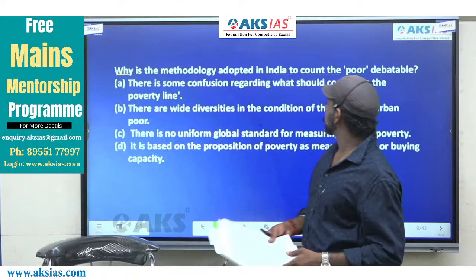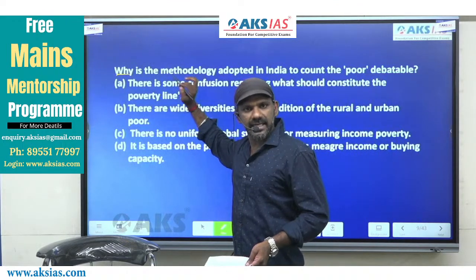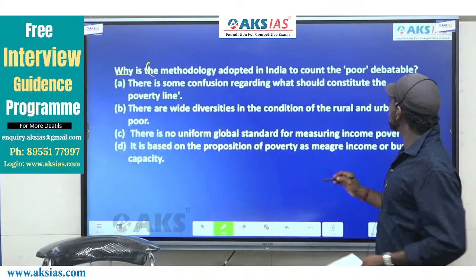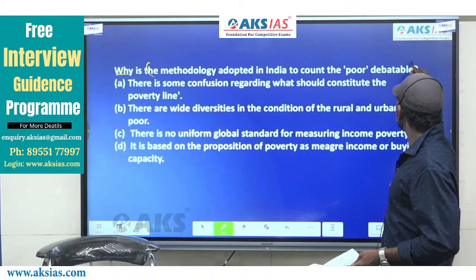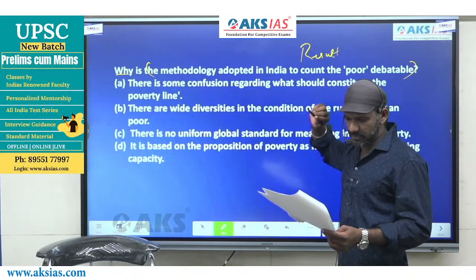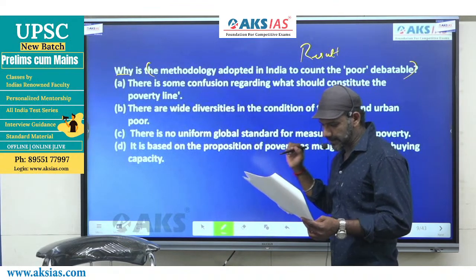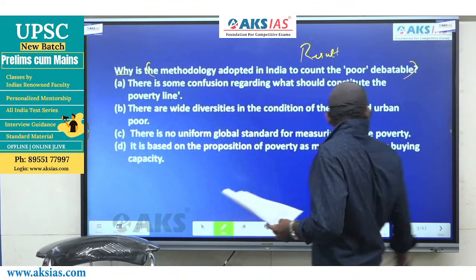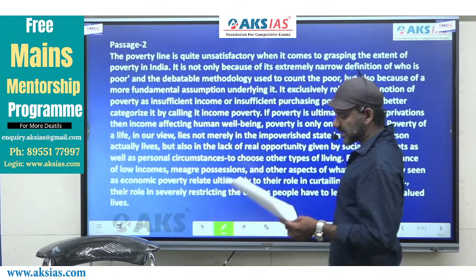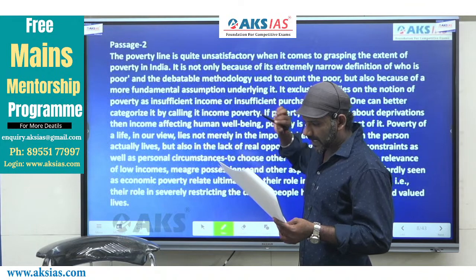Why is the methodology adopted in India to count the poor debatable? So the statement that is there in the question is, the methodology adopted in India to count the poor is debatable. So this is the result as per the question. And we need the reason to this result, right? Now the mention about this result comes in this part of the passage. I'll just read this part.